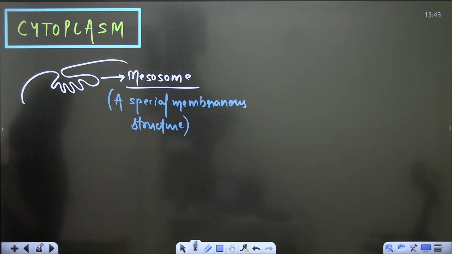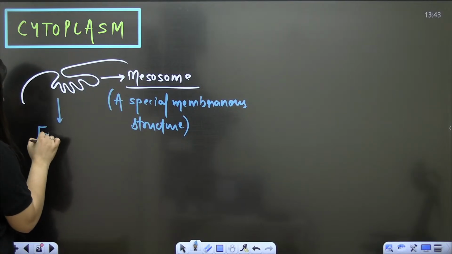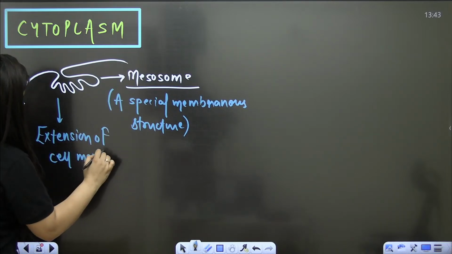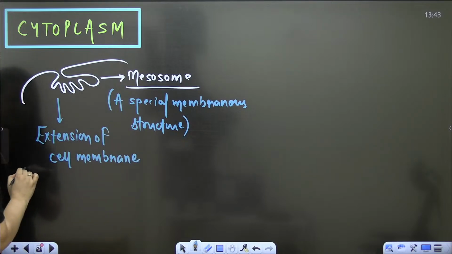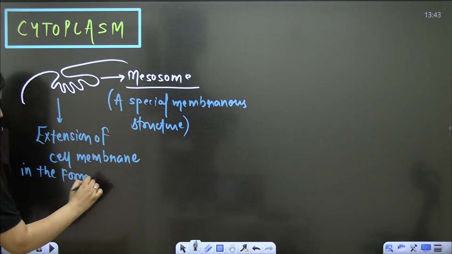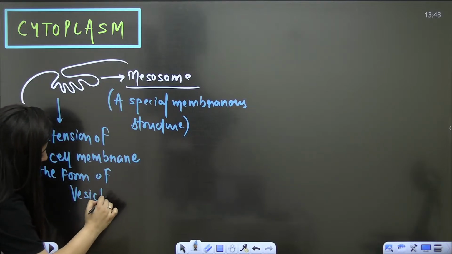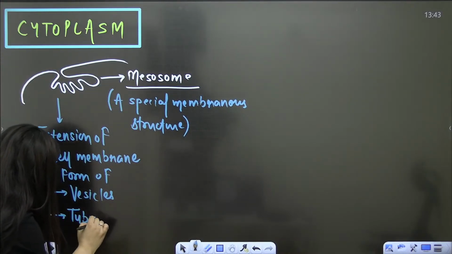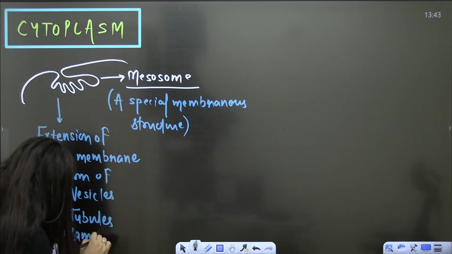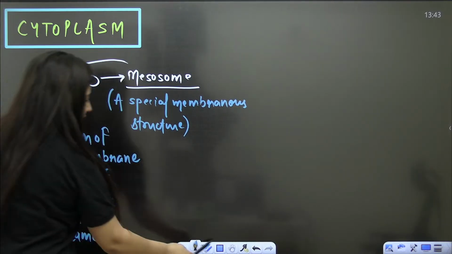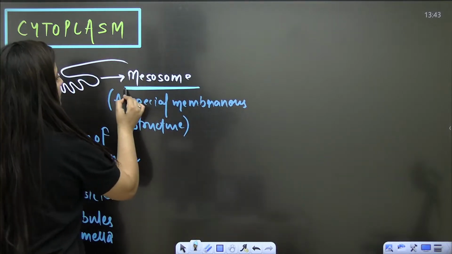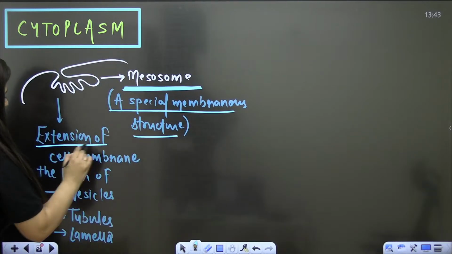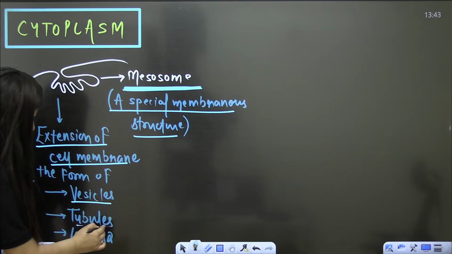These extensions can have different shapes, like vesicles, tubules or lamella. So we are talking about the mesosome, a special membranous structure, the extension of the cell membrane in the form of vesicles, tubules and lamella.